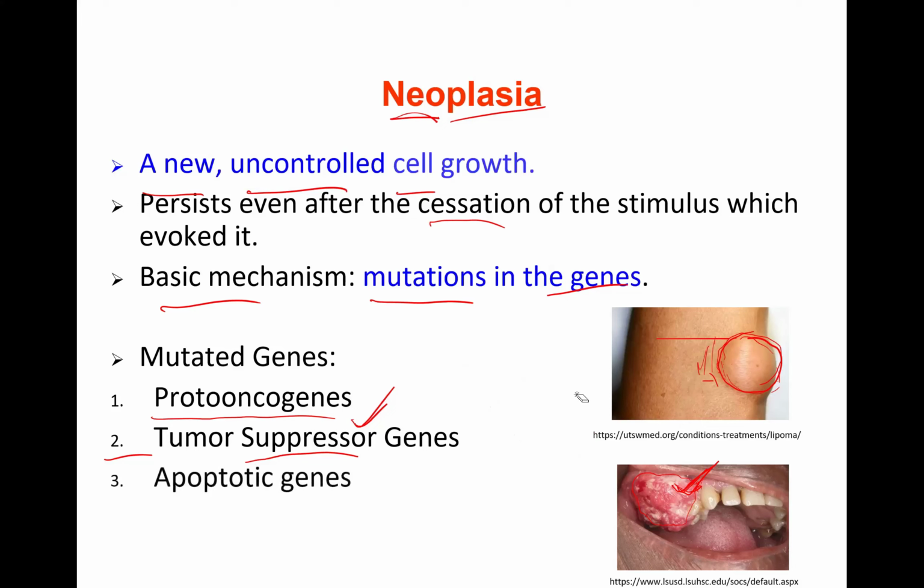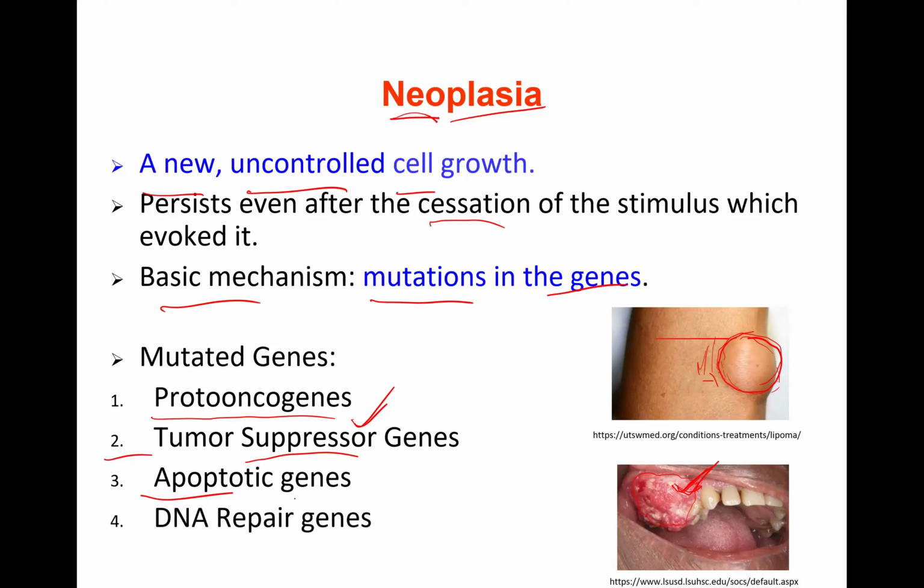The third group, apoptotic genes, suicidal genes. With mutations, cells don't undergo apoptosis, even though they carry some mutations. Generally, there is a cell mechanism of DNA repair. That is the fourth group, DNA repair.